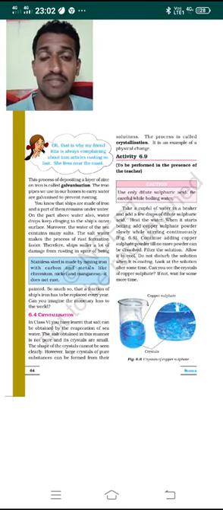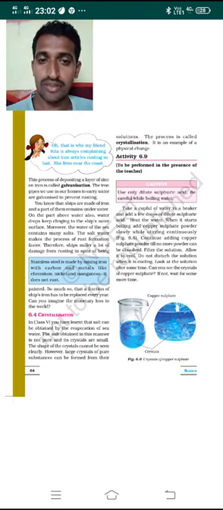acid. You must be very careful while doing this experiment, because we are handling sulfuric acid. Of course it is diluted sulfuric acid, but since it's an acid, we must be very careful while performing this activity. So add a few drops of dilute sulfuric acid to the beaker. Now start heating the water.